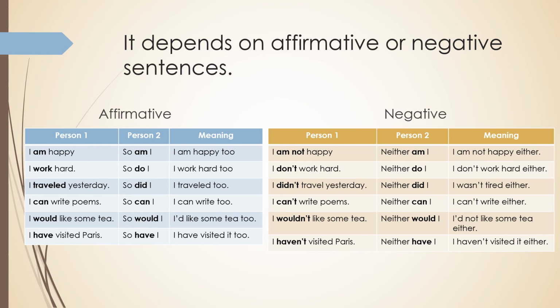I am not happy either. I don't work hard either. I wasn't tired either. I can't write poems either. I wouldn't like some tea either. I haven't visited it either. So in that case, those are the ways in which we use so for affirmative and neither for negative form accordingly, right? These charts are going to be a good summary to understand better how to use so and neither.